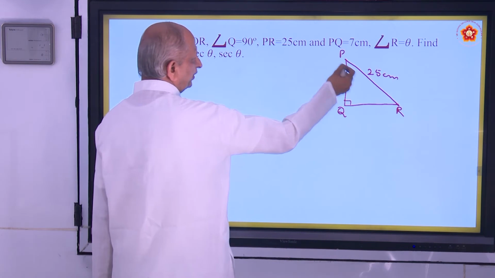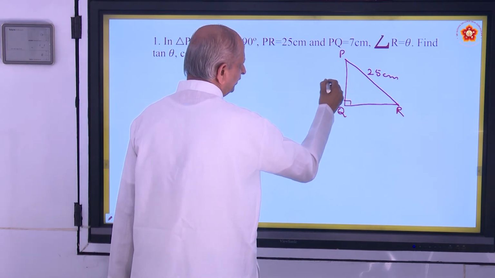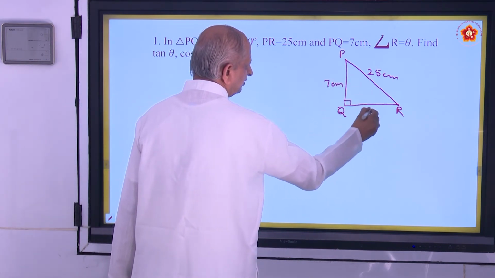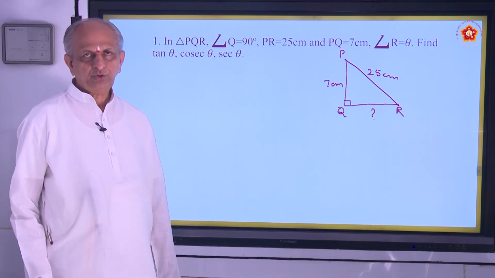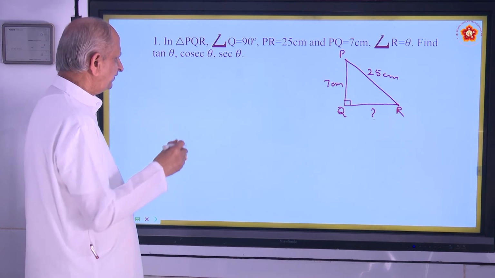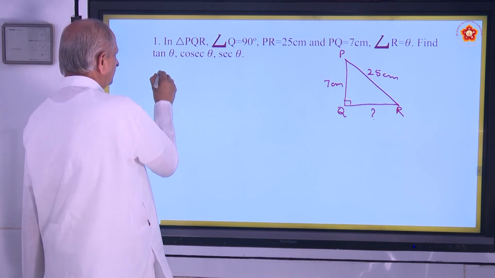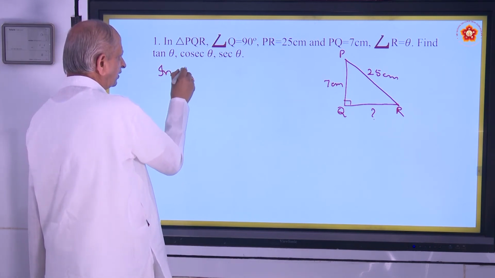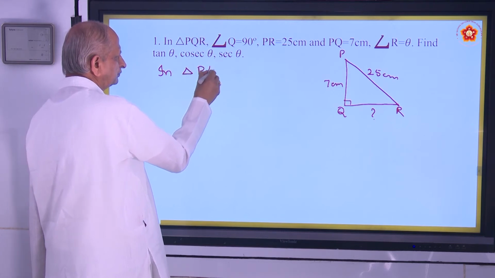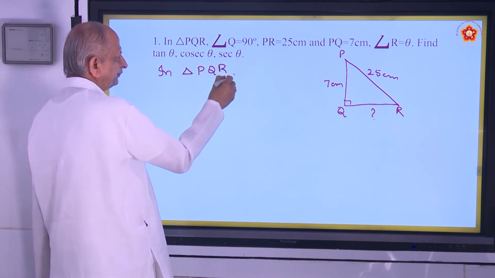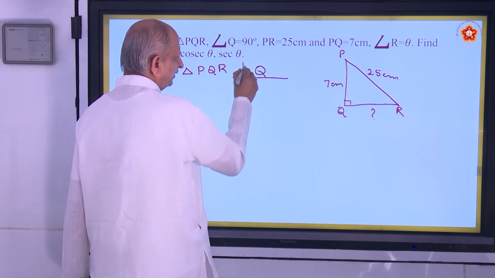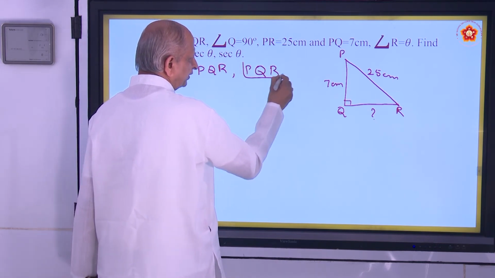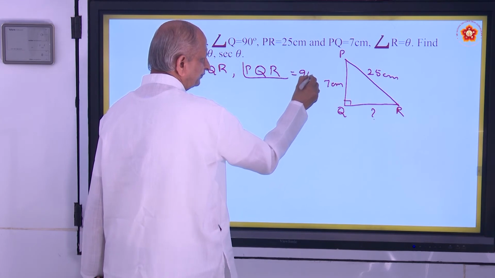So PR is 25, PQ is 7. You have to find out QR. So in triangle PQR, angle Q, that is PQR, is equal to 90 degrees.